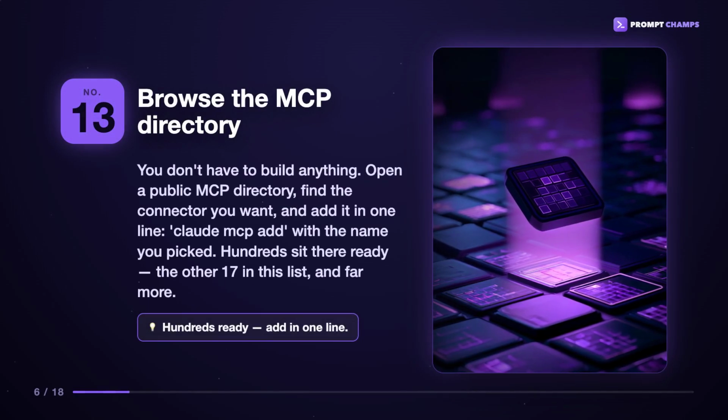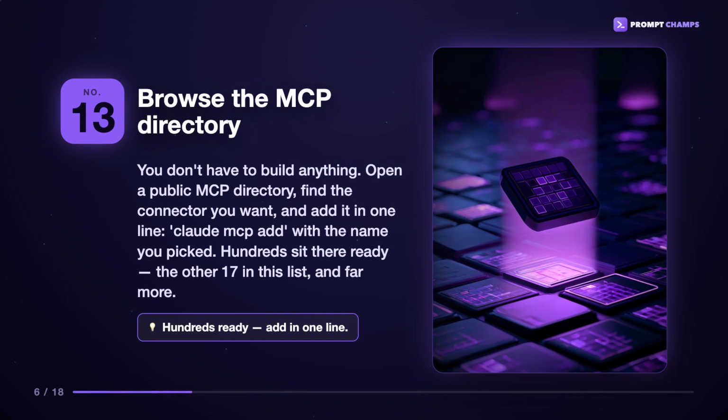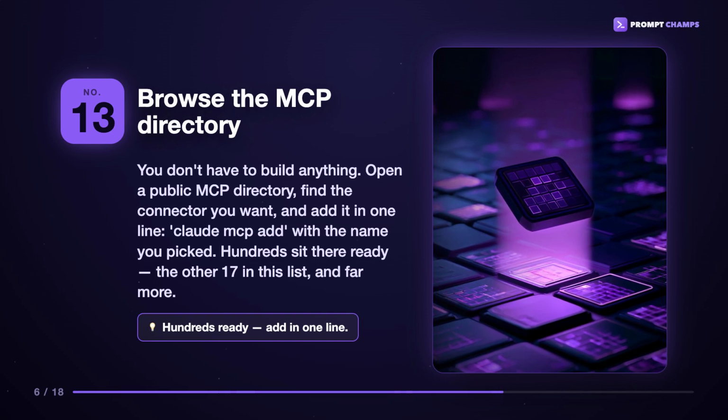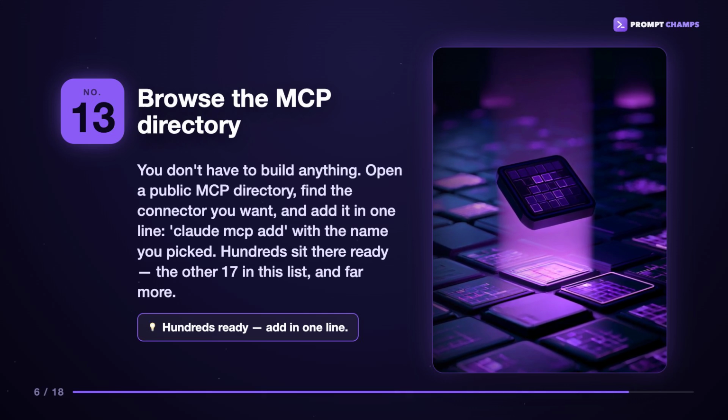Number 13, browse the MCP directory. You don't have to build anything. Open a public MCP directory, find the connector you want, and add it in one line. Claude MCP add with the name you picked. Hundreds sit there ready, the other 17 in this list, and far more.